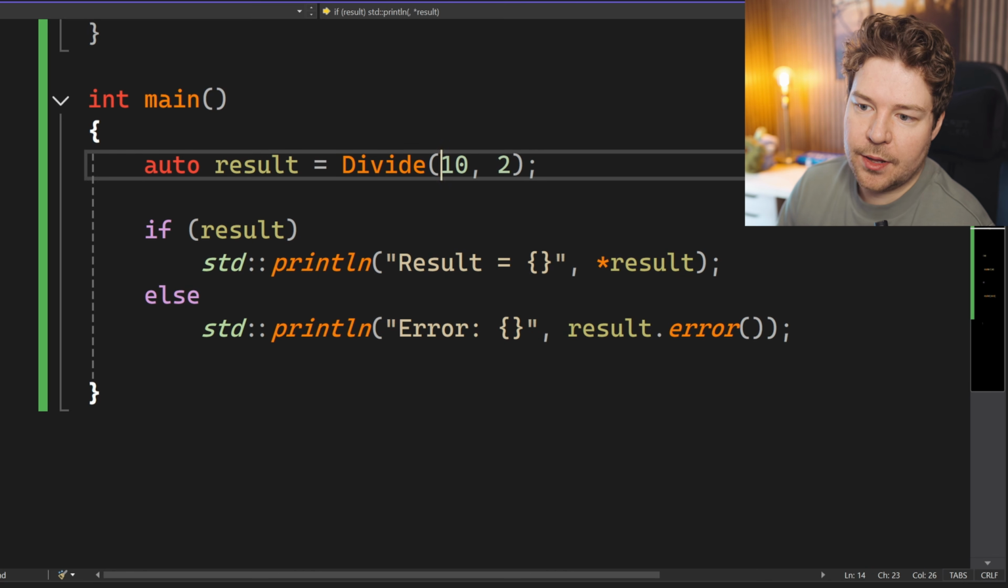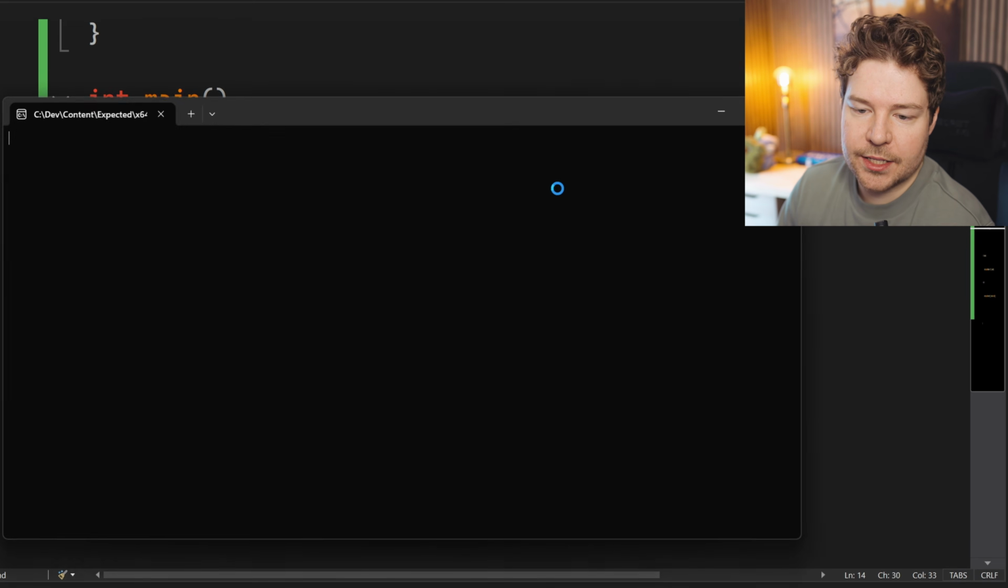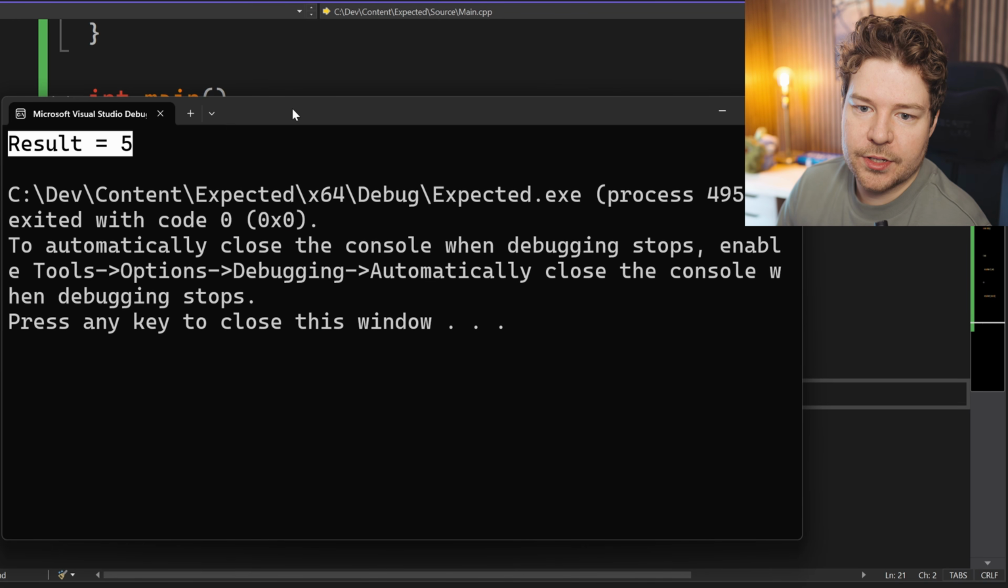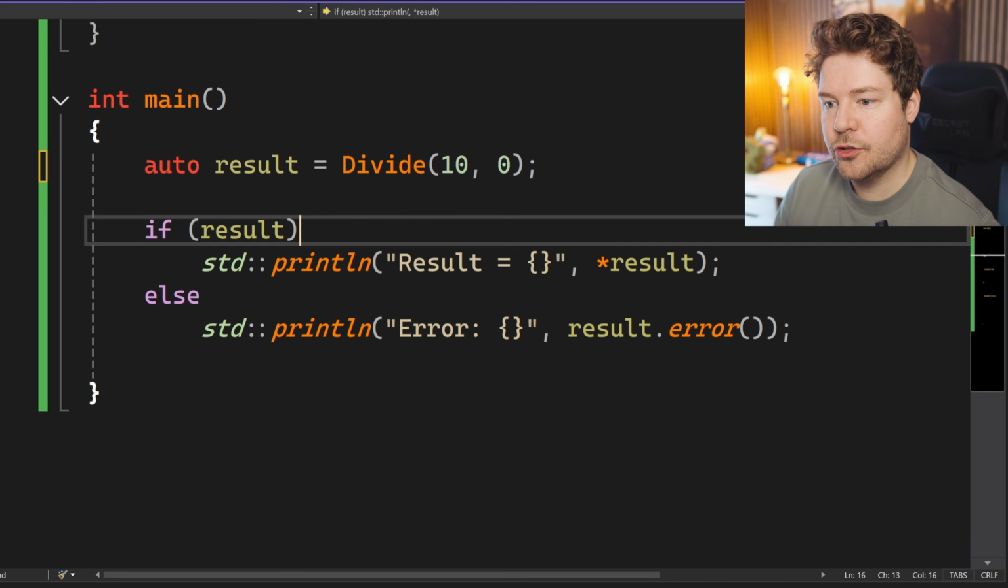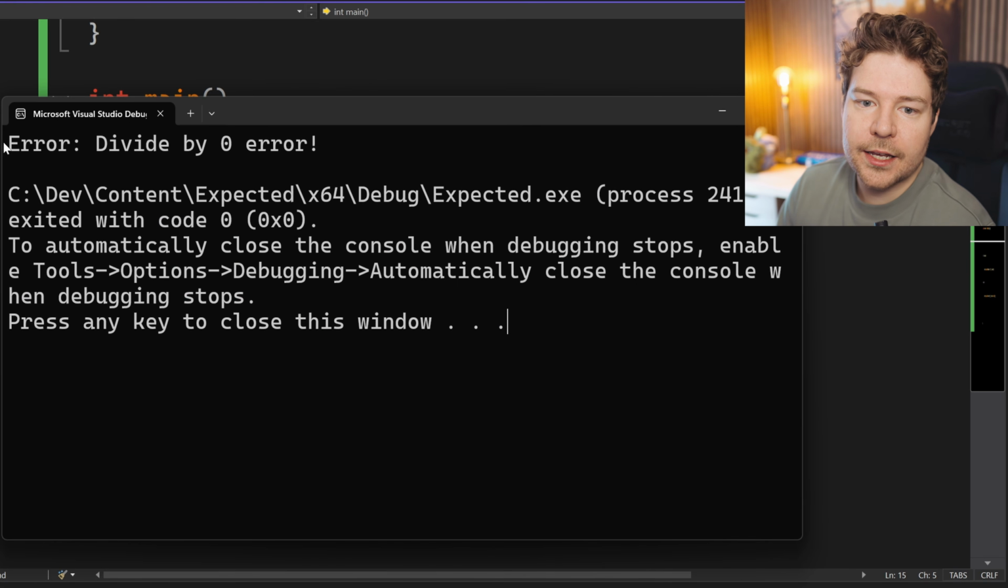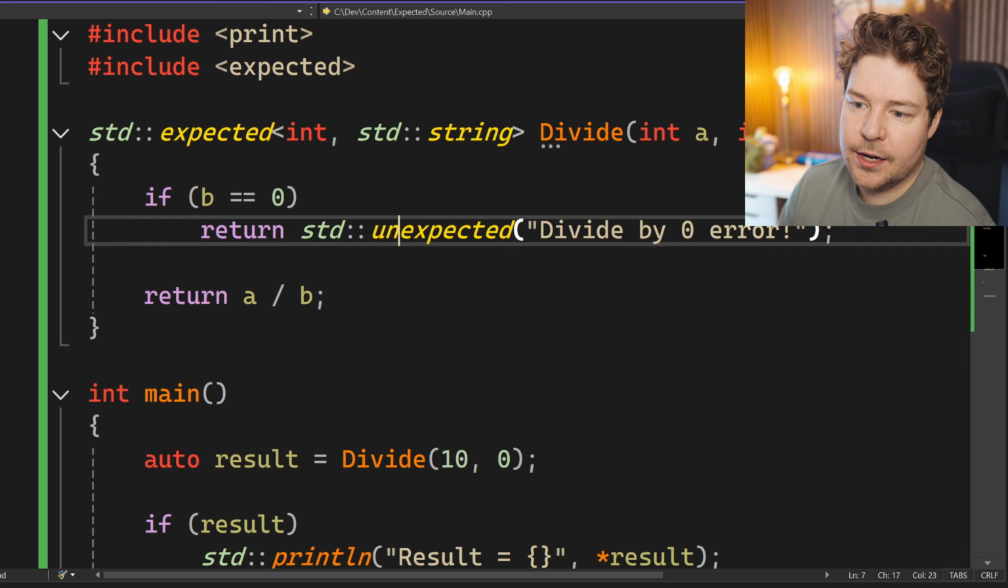So for this example, I'm trying to divide 10 by 2. If I run this code, then as you might expect, we print result equals 5 because that's what we're doing over here. However, if I change this to be 0, which is invalid, then instead we're getting a divide by 0 error, which is what we set our unexpected object to. So in a nutshell, that is what expected is. It allows you to either return one value or another based on whatever conditions you define.